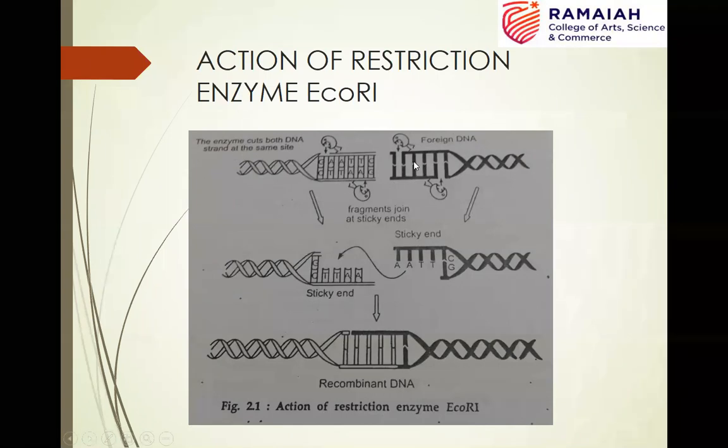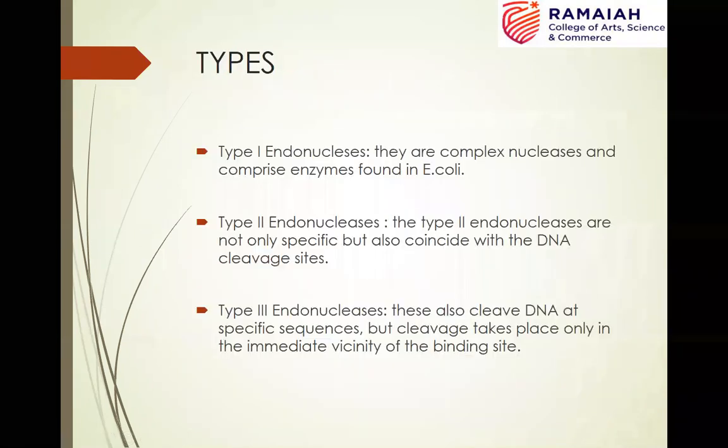Because of the compatible cohesive ends, they are able to anneal by base pairing of the complementary bases present in the two different sources of DNA. There will be nicks left over here. These nicks will be joined or sealed by the activity of DNA ligase by the formation of phosphodiester bonds.